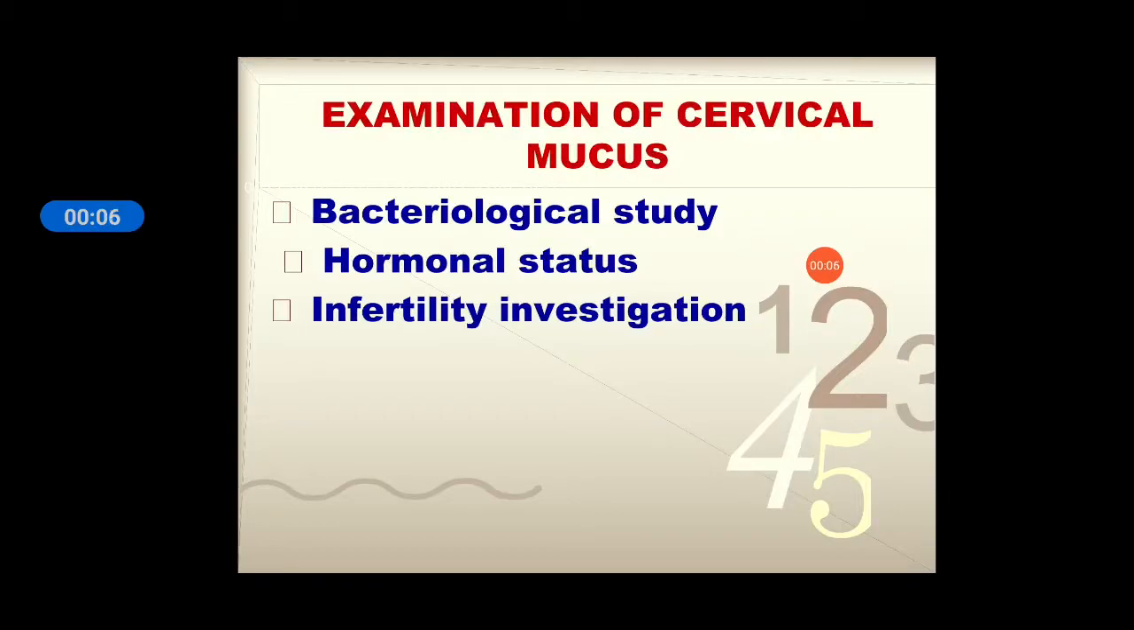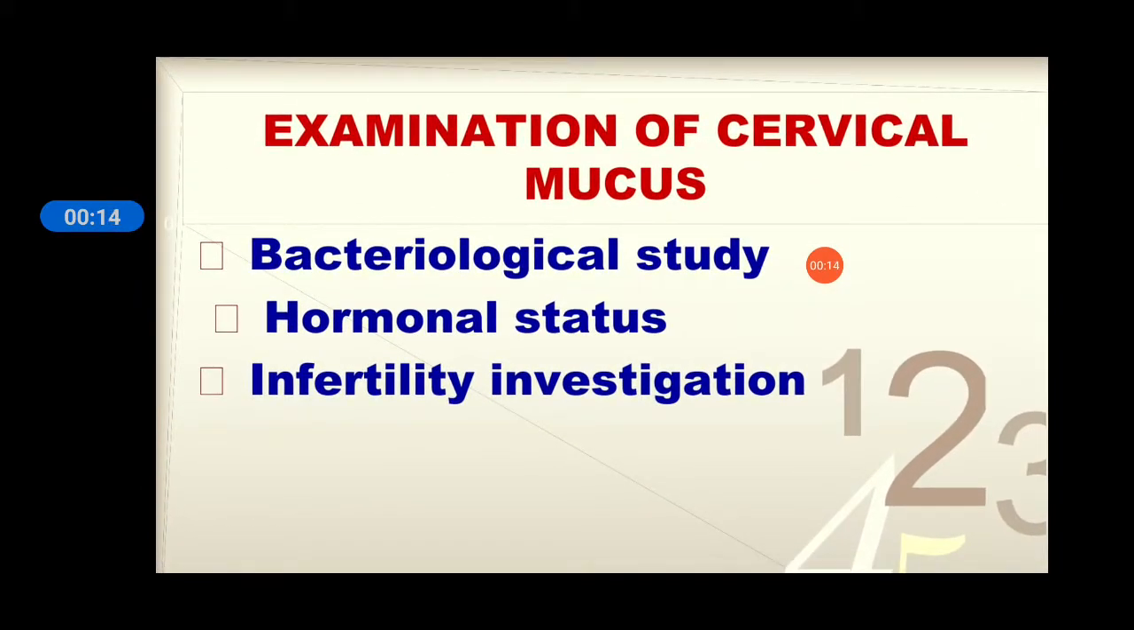So today we are going to discuss the investigation, which is the examination of cervical mucus. What are the main aims of doing this examination? First is the bacteriological study, second is the hormonal status, and third is as an infertility investigation. There is one test called PCT or postcoital test. All these are done using cervical mucus. Bacteriological study, hormonal status, infertility investigation, which is the PCT or postcoital test. Coming to each one by one.